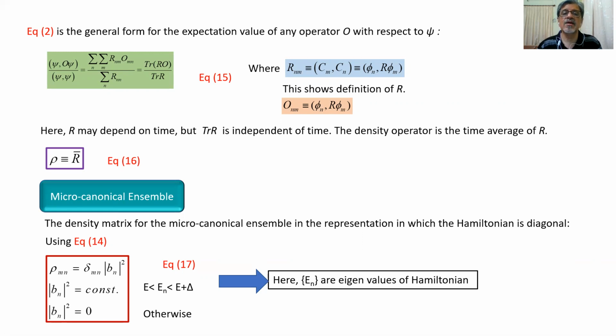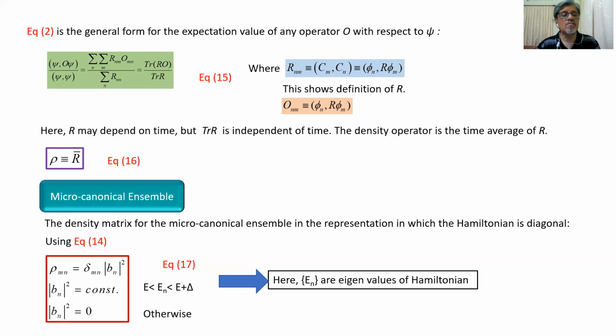Here, r may depend on time, but trace r is independent of time. So the trace of r is taken as independent of time. The density operator is the time average of r. So rho is equivalent to the time average of r. That is represented by equation number 16.